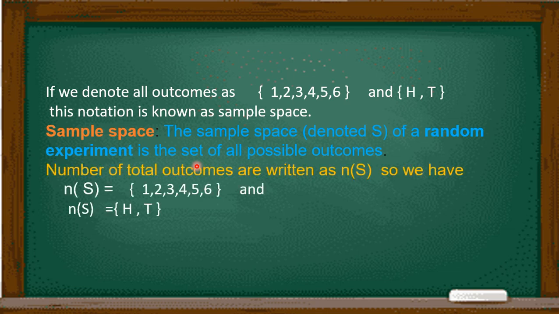Now when we talk about the number of outcomes, it is denoted as the number of the sample space, n of S. The number of elements in the sample space for a die is 6, and in the case of a coin, head and tail, it is 2.